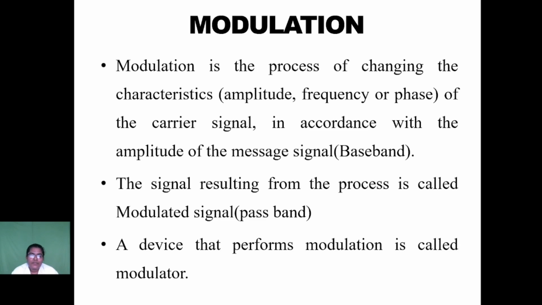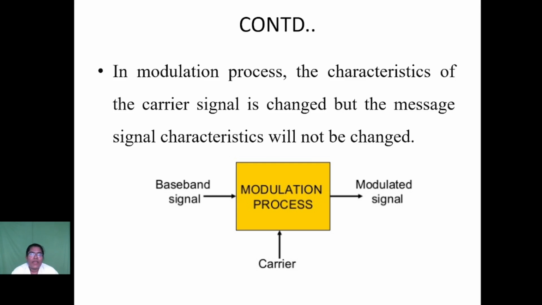The resulting signal from the modulation process is called the modulated signal. The modulated signal is also called the passband signal. The carrier signal is also known as the high frequency signal. The message signal is also known as the baseband signal or low frequency signal. The device that performs the modulation process is called a modulator. After the modulation process, only the carrier signal characteristics are changed, but the message signal characteristics will not be changed.